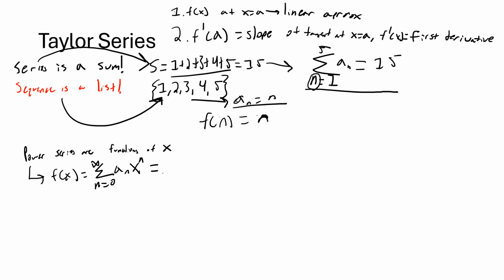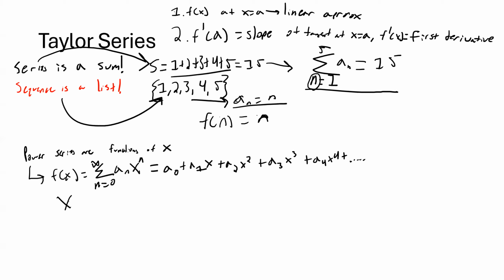If I were to write this out with the additions, that's a sub 0 plus a sub 1 x plus a sub 2 x squared plus a sub 3 x cubed plus a sub 4 x to the fourth, and so on. It's basically writing it as an infinite degree polynomial.